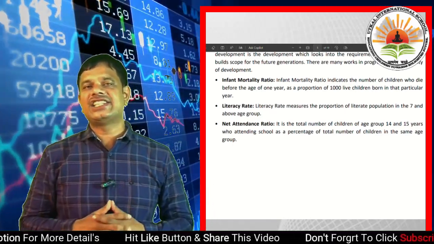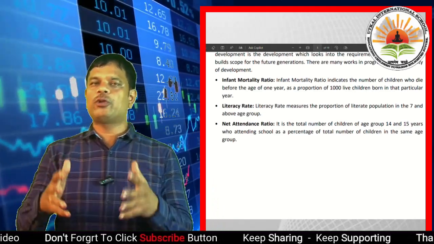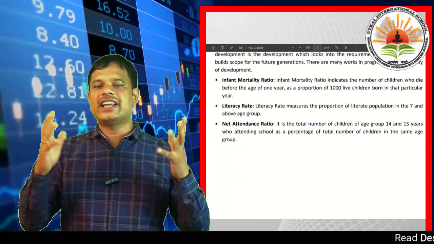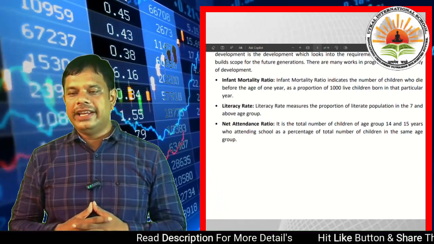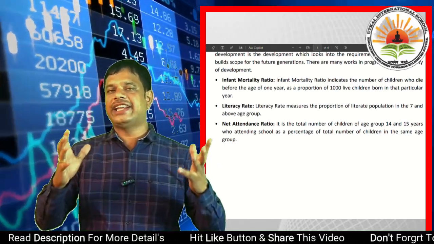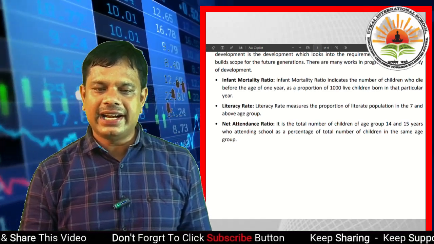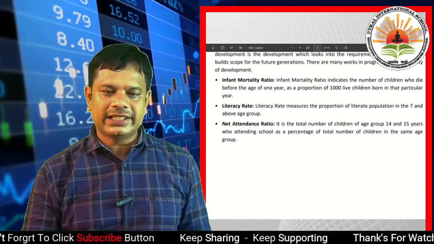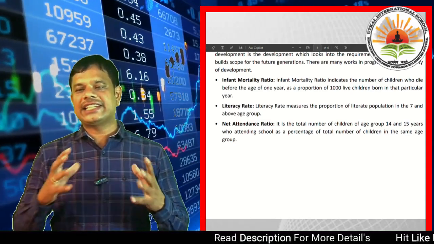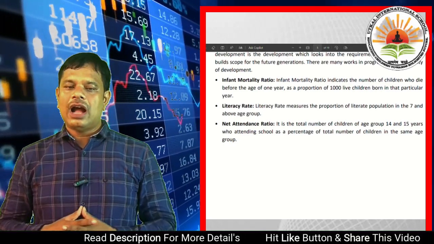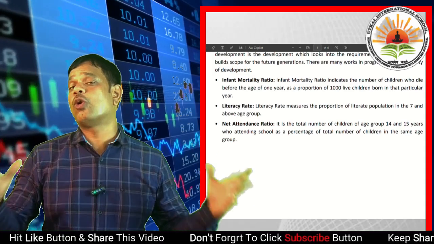The second thing is the literacy rate, that is education. We have to make our society educated, our future generation educated. Literacy rate measures the proportion of literate people in the population in the age group 7 and above. Another important thing is the net attendance ratio. So what is the net attendance ratio? It is the total number of children of age group 6 to 10 attending school as a percentage of the total number of children in the same age group.